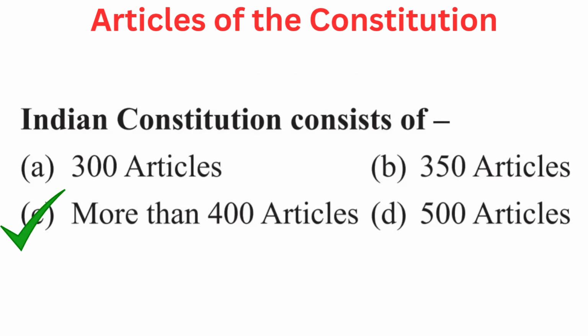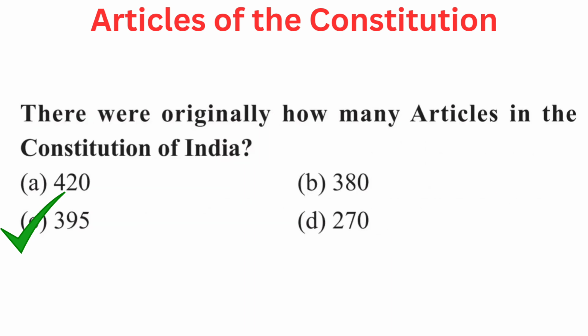Your question is Indian Constitution consists of. Your options are A 300 articles, B 350 articles, C more than 400 articles, or D 500 articles. Right answer is C more than 400 articles. Your question is there were originally how many articles in the Constitution of India? Your options are A 420, B 380, C 395, or D 270. Right answer is C 395.